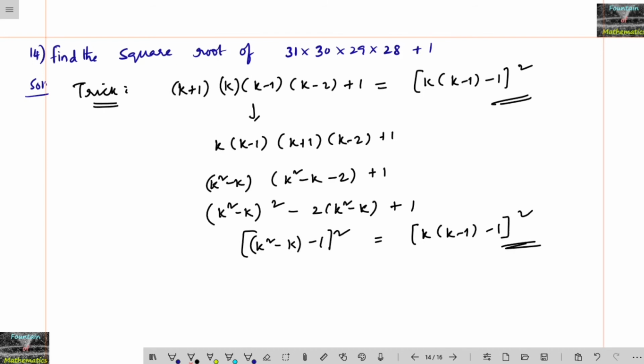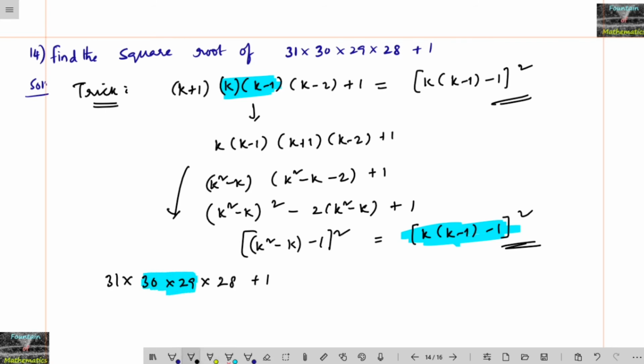So this is what we need to remember: k(k-1) whole square. What is k? k and k-1 are the middle two numbers. So according to this question, what are the middle two numbers we can write here? 31 into 30 into 29 into 28 plus 1. When comparing this with here, we can take down 30 and 29.